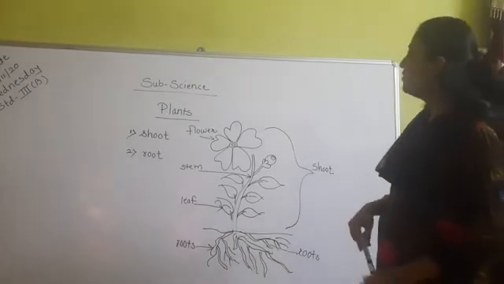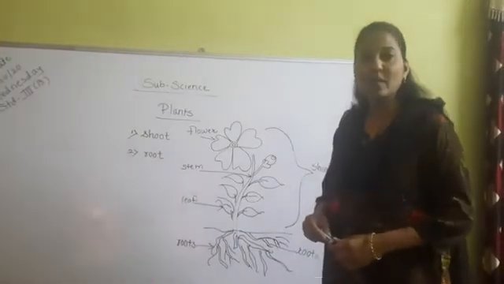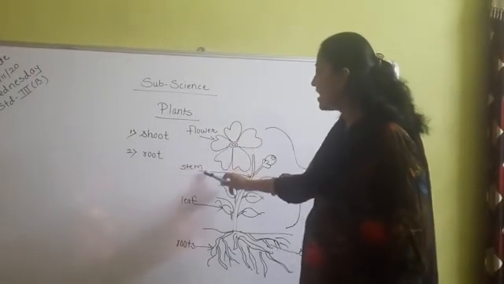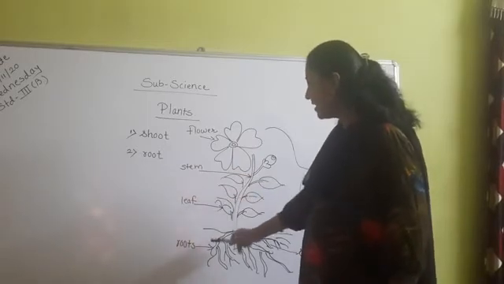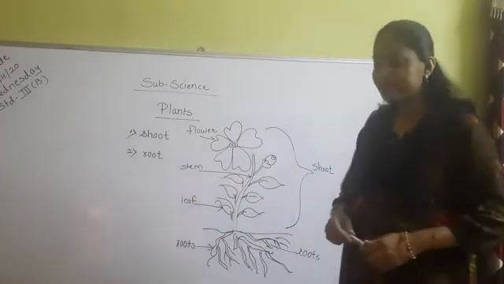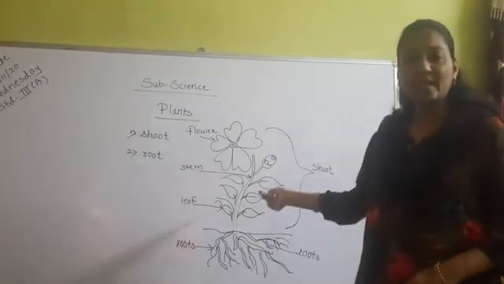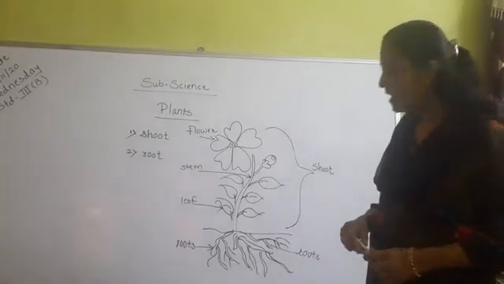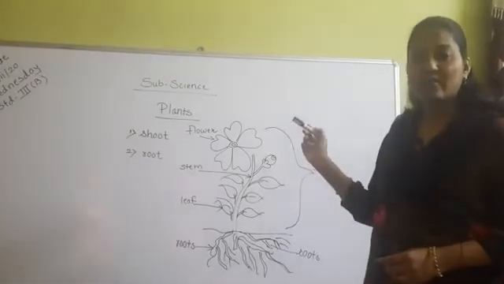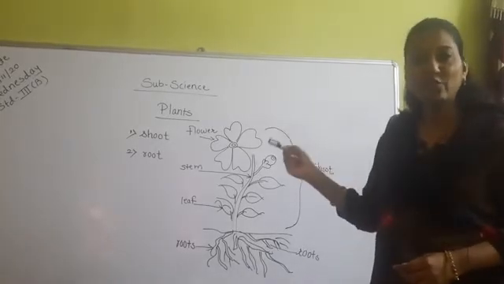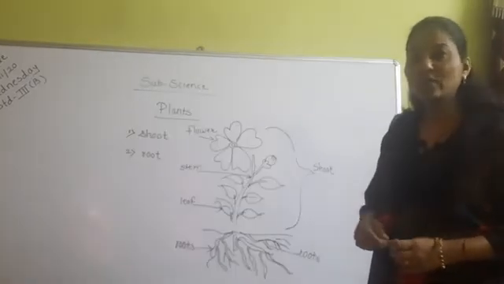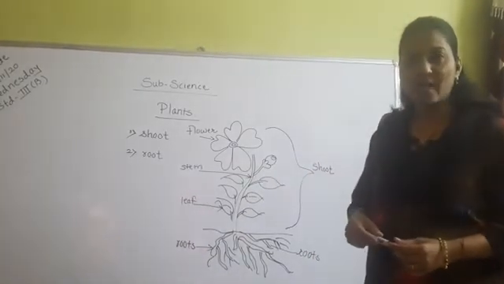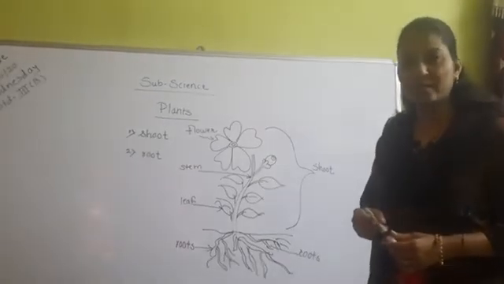Now students, we are going to see the different parts of the plant. The first part is the flower, then stem, then leaf, and then roots. The shoot contains the stem of the plant, and it has flowers, buds, and fruits.